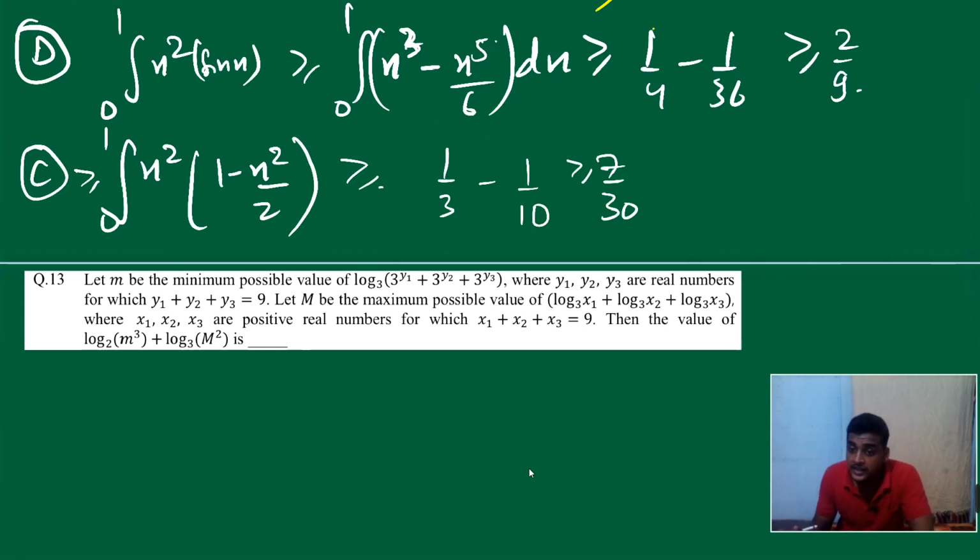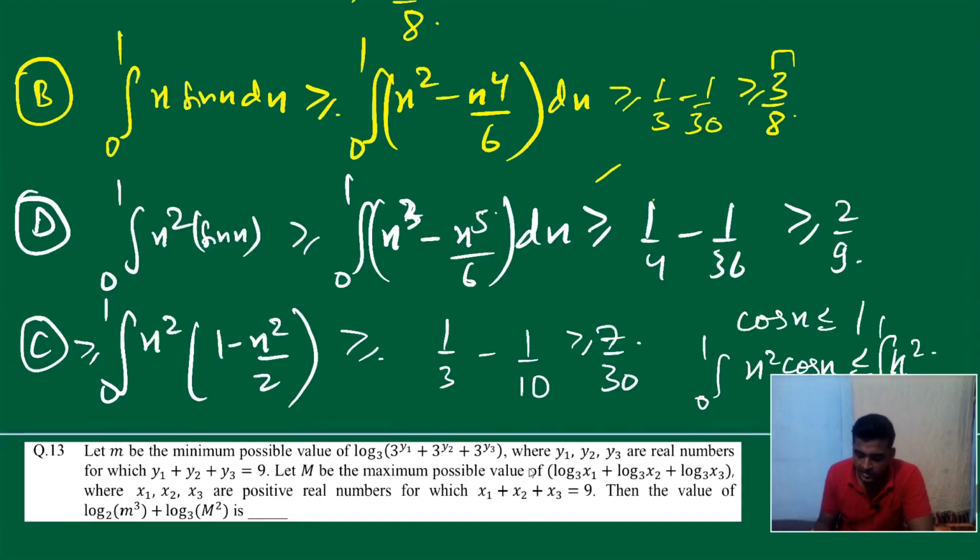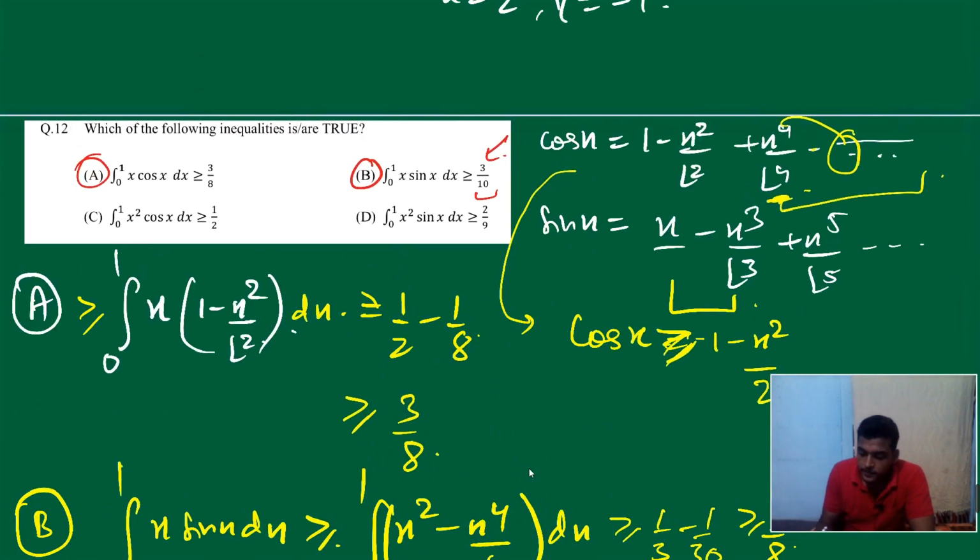So now how will we check that? Suppose cos x is less than or equal to 1. So we can say x square cos x is always less than or equal to x square. Integrate both sides from 0 to 1. So it's x cube by 3, so it's 1 by 3. So we get to know that the integration of 0 to 1 x square cos x is always less than 1 by 3. As we said, it's greater than 7 by 30 but less than 1 by 3. So it cannot reach 1 by 2. Hence option C is incorrect.